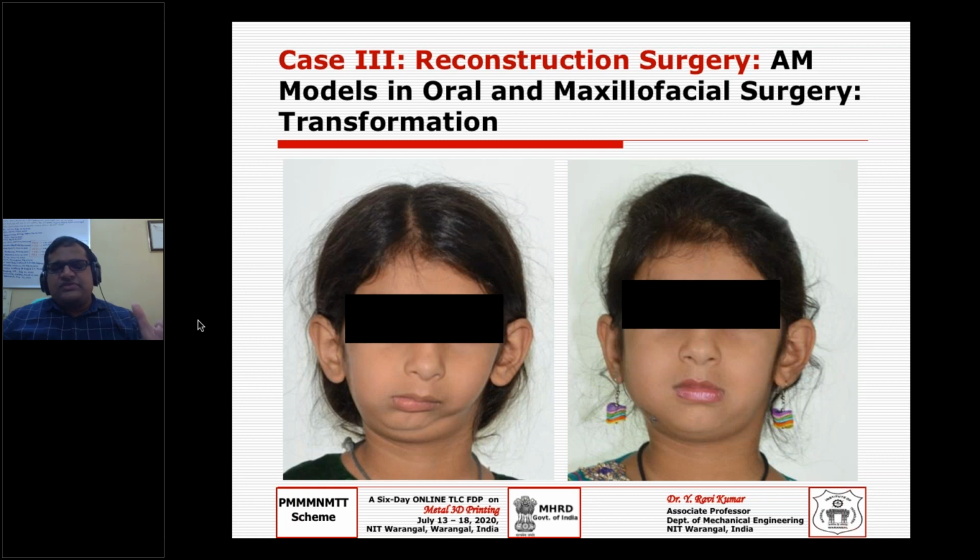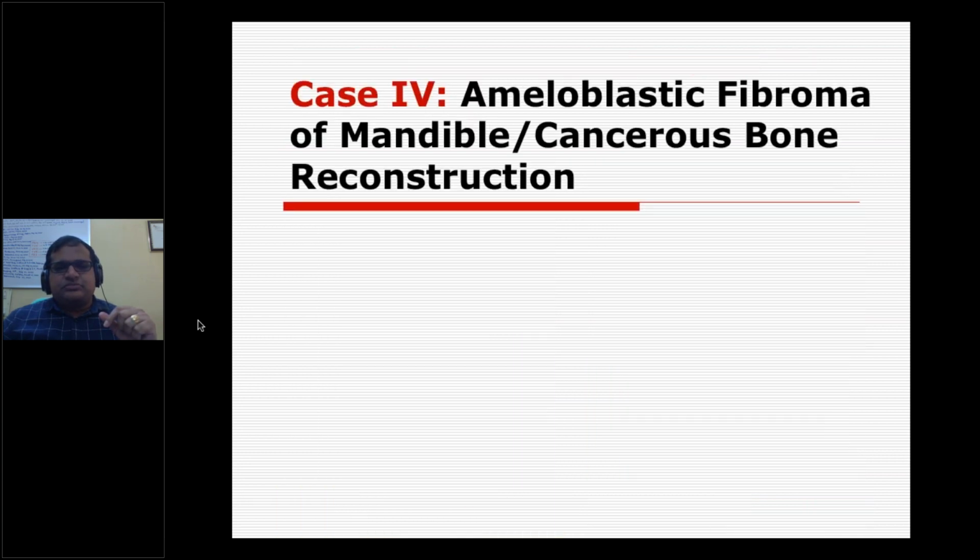Next, we made an attempt to implant into one of the patients, but we could not succeed. But let me explain my failure story also. If you explain only success stories, it's not good, right? So let me explain the failure story of this case.